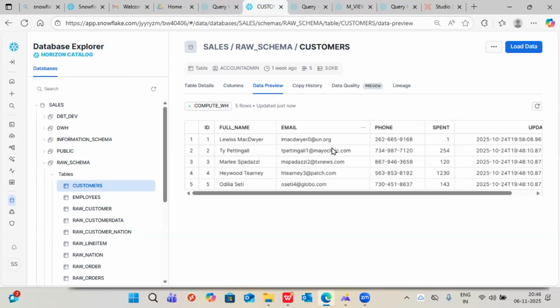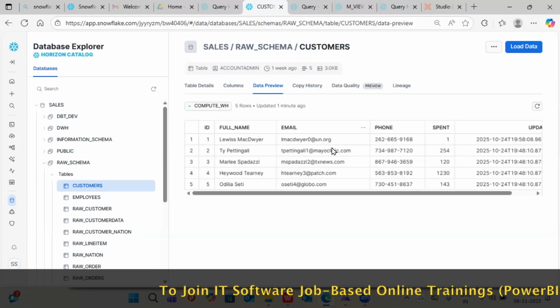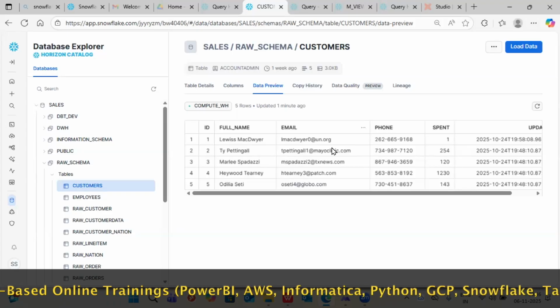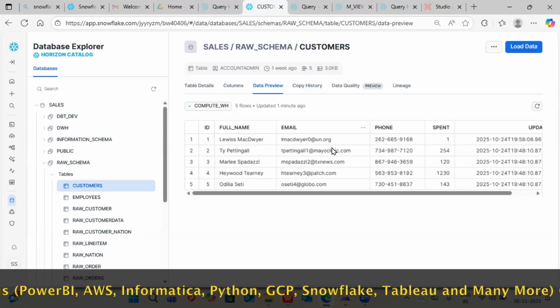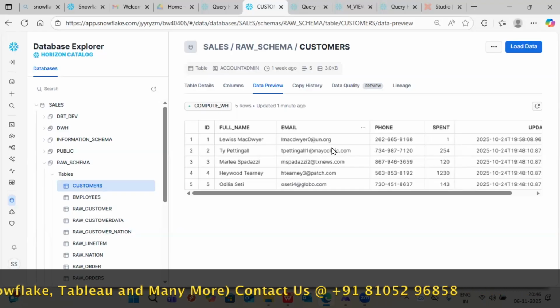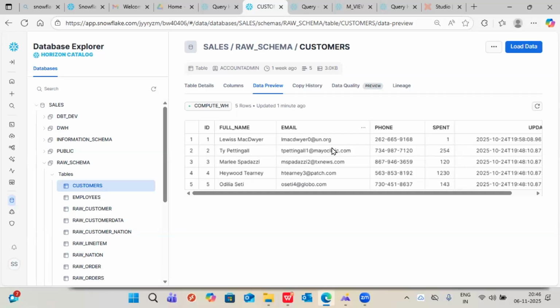If it is hosted on AWS and you don't know AWS at all, not even S3 bucket creation, no problem. Even with zero knowledge in AWS, no problem, because we are giving the choice to Snowflake: can you keep my data here? That's it. Later on, Snowflake only will maintain it. You have to learn Snowflake concepts, not AWS concepts. Without learning AWS concepts also, you can work in Snowflake.